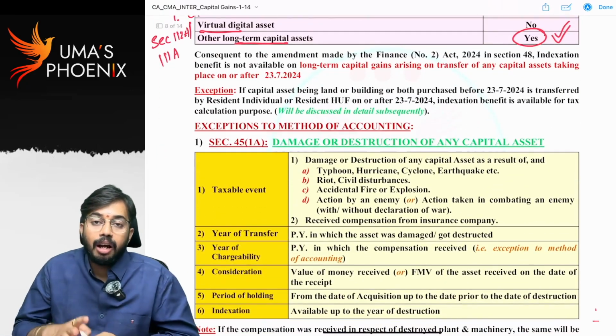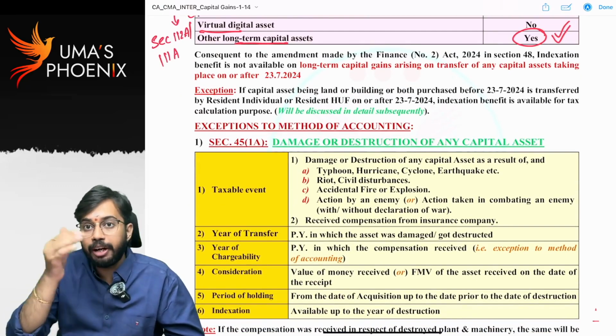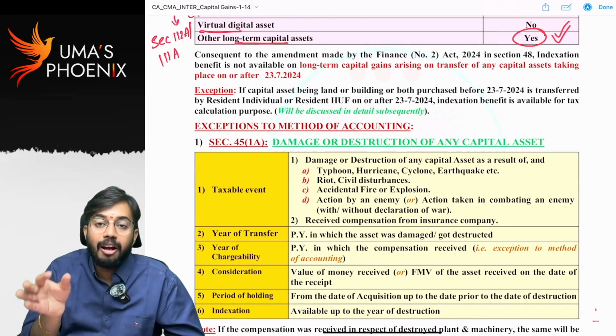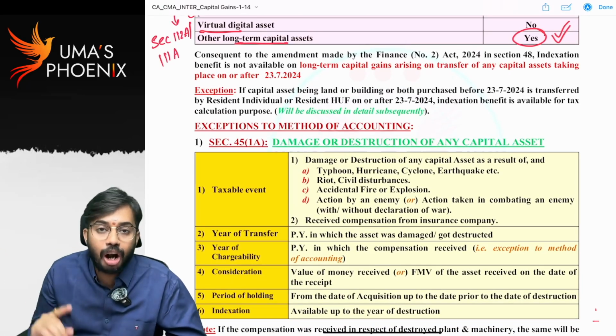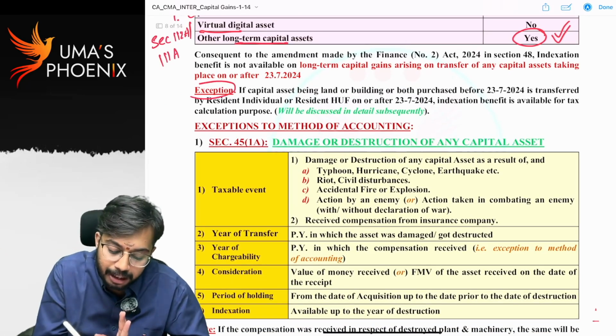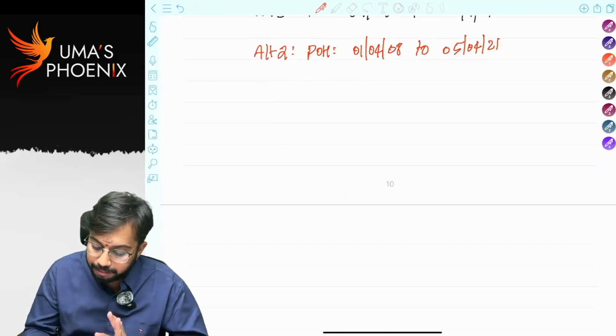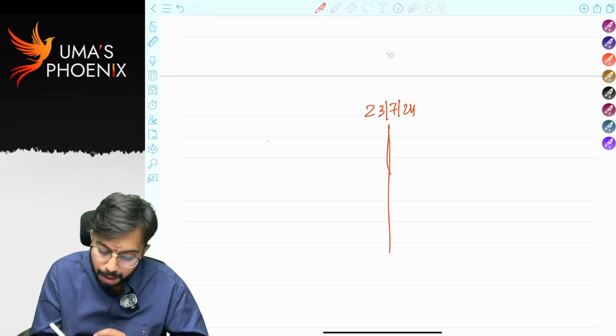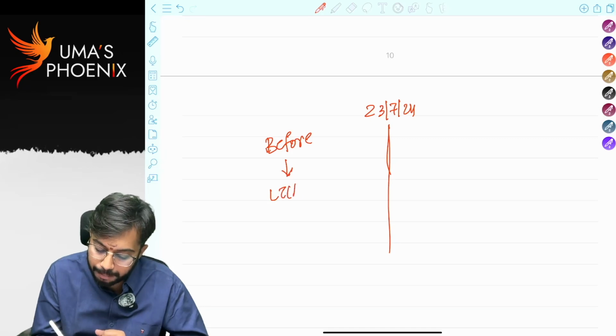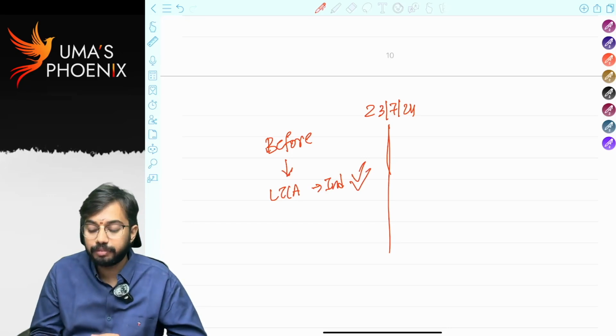Please listen. Major amendment after 23rd July 2024. Even if you transfer a long-term capital asset, indexation benefit is not available except in one situation. See, 23rd July 2024 is there. Before, if you are transferring a long-term capital asset, indexation benefit is available.